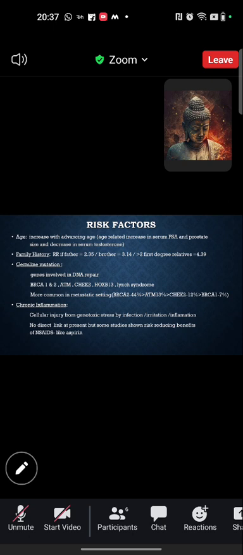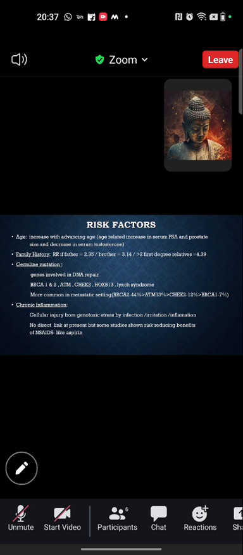If a brother has prostate cancer, the risk is increased by 3 times. And if more than 2 first degree relatives have prostate cancer, then the relative risk is increased by more than 4 times. There are some germline mutations involved in DNA repair mechanism, which are BRCA1-2, ATM, CHEK2, HOXB13, and Lynch syndrome. Out of these, BRCA2 is the most common, associated with up to 44% of prostate cancers.